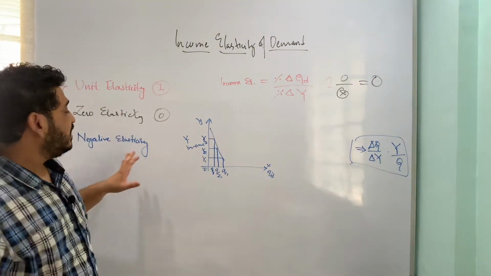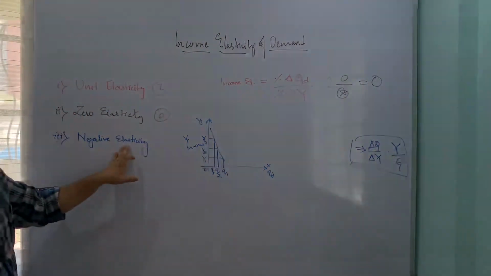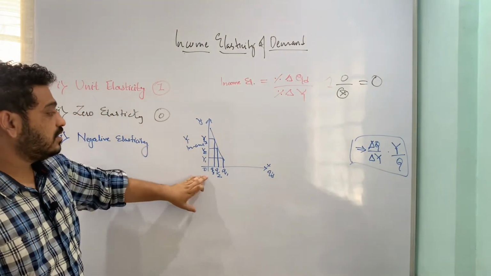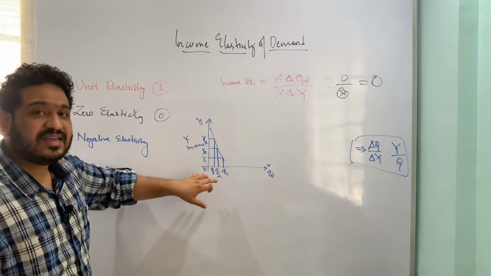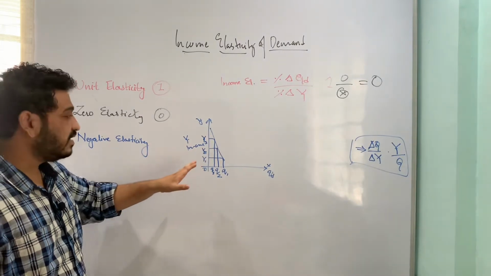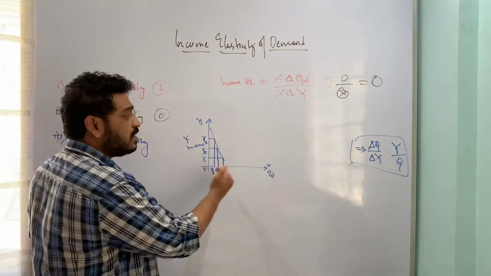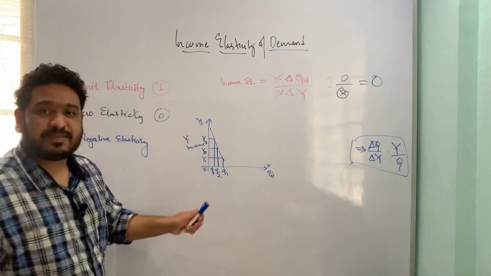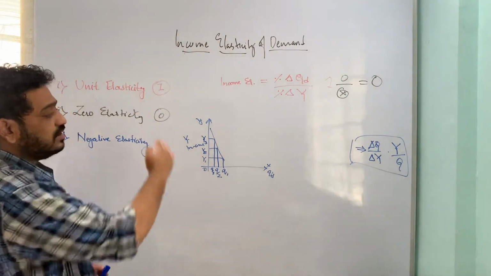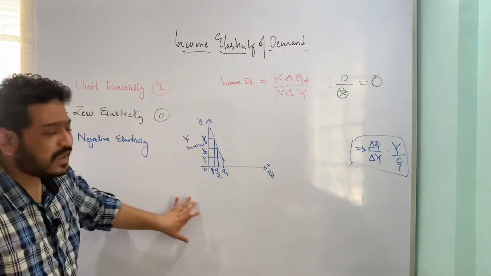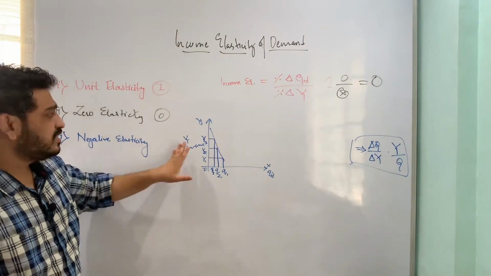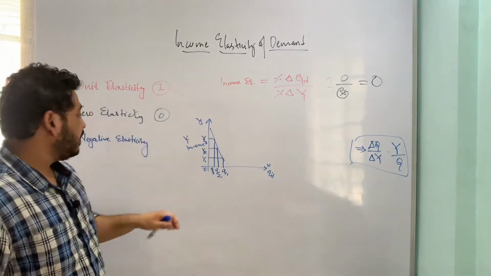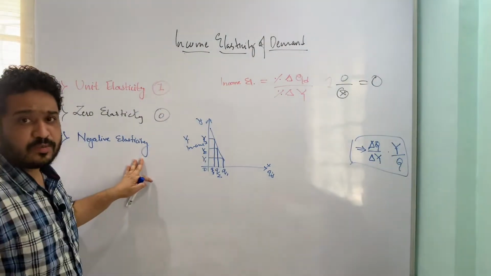So in case of negative income elasticity, as my income goes on increasing, the corresponding change in quantity demanded is on the negative side, meaning it is falling. As my income increases, the quantity demanded of that particular commodity falls, and hence the curve looks like this. This was another important type of income elasticity of demand, to be negative. So I hope this is pretty much clear.